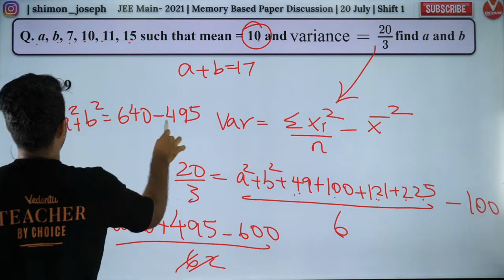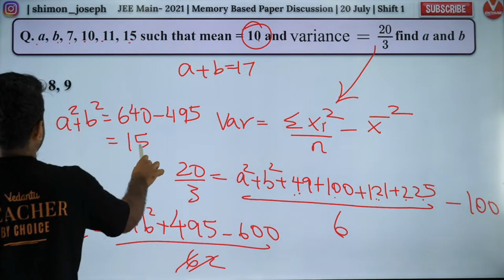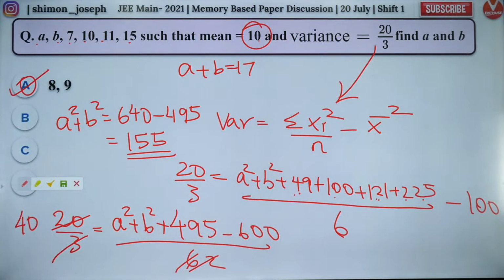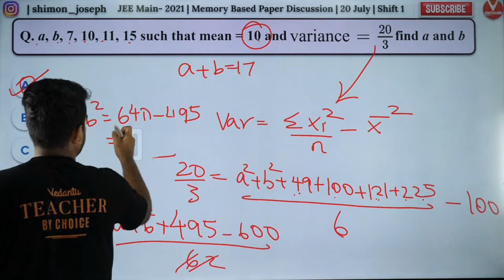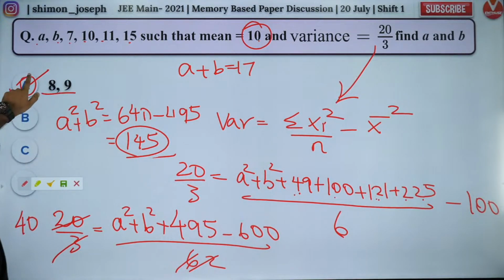So that will be equal to what? That will be equal to, any idea, my dear boys and girls? You'll have 100, 105, 155. Is that correct? You get 155. So 8 and 9 will satisfy. That's the answer. I hope you guys liked it. Oh, 145. I'm sorry, guys. Yeah, 145. Okay, so if you solve it, only this option will satisfy.